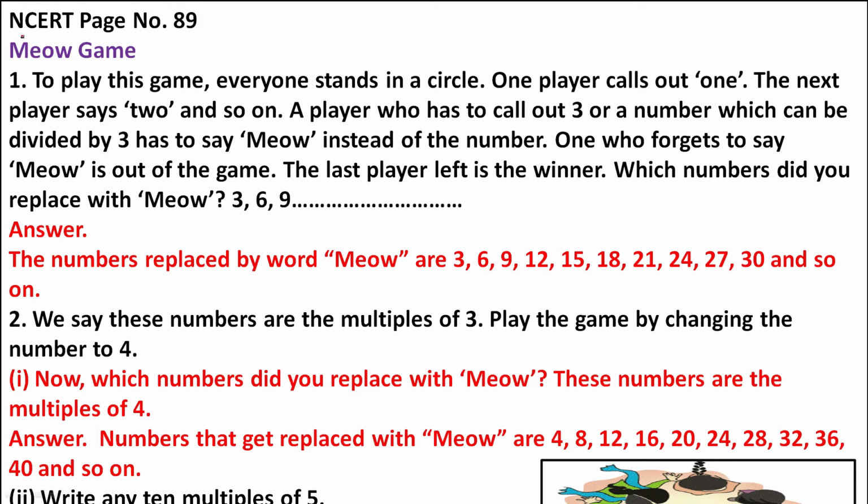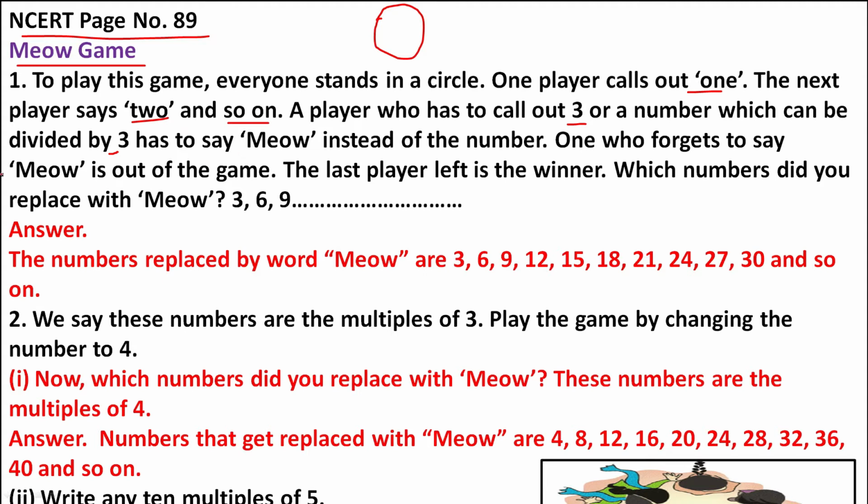Now let us play one small game, the Meow game. To play this game, everyone stands in a circle as given in the picture. One player calls out 1. The next player says 2 and so on. A player who has to call out 3, a number which can be divided by 3, has to say meow. He should not say the number 3, 6 or 9. Instead of that, he has to say meow. One who forgets to say meow is out of the game.